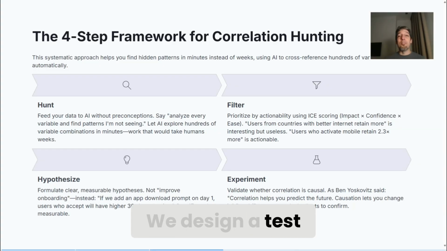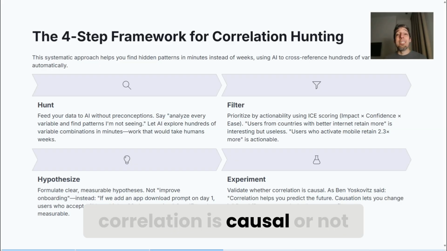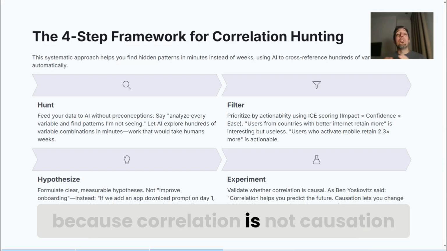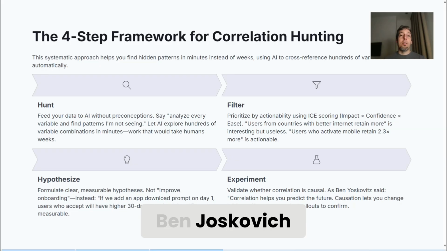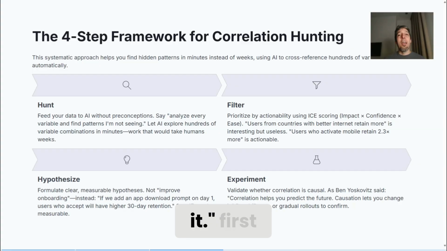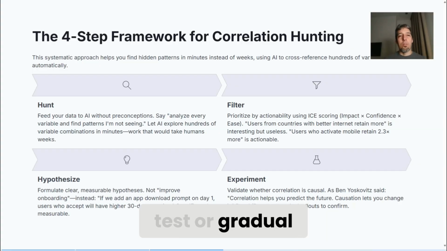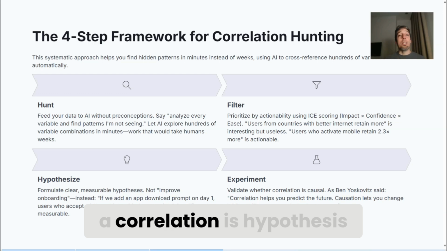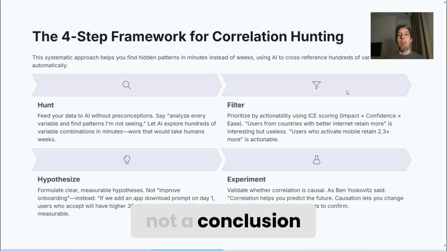We design a test to validate whether the correlation is causal or not, because correlation is not causation. Ben Yoskovich, the author of Lean Analytics, said it perfectly: correlation helps you predict the future, causation lets you change it. First, we find the correlation, and then we validate it with an A/B test or gradual rollout. The golden rule is a correlation is a hypothesis, not a conclusion. But with that, let's see the demo and let's see this in action so you can use it tomorrow.